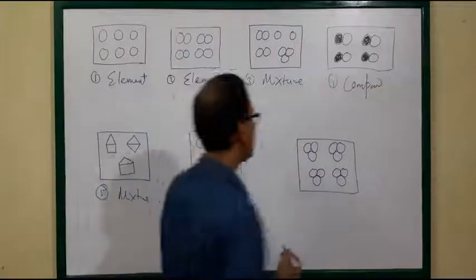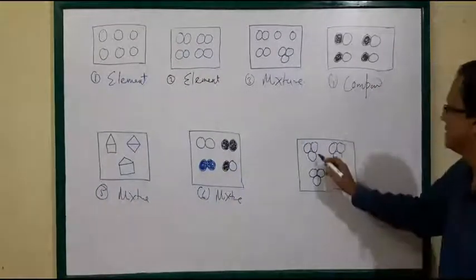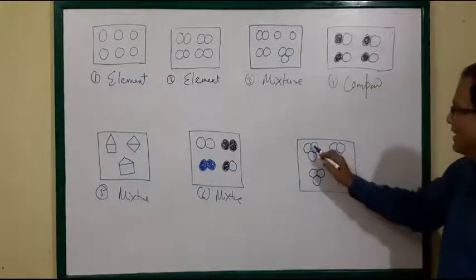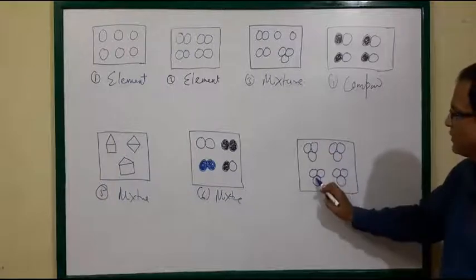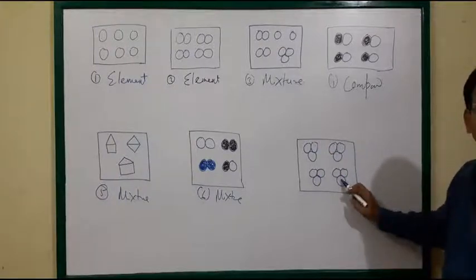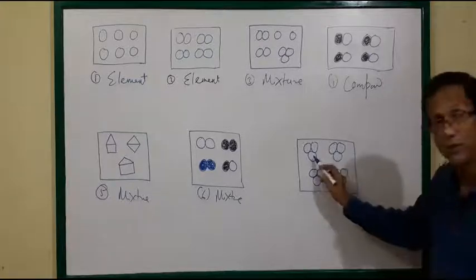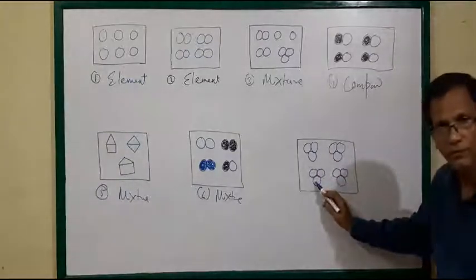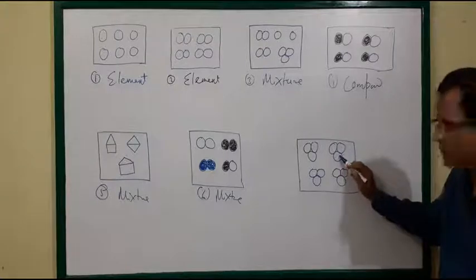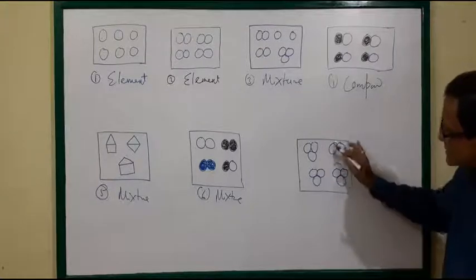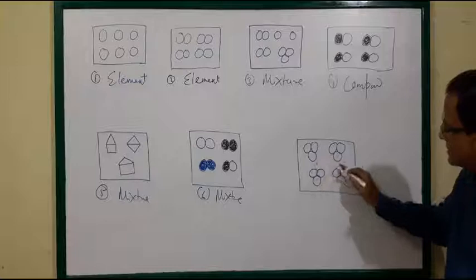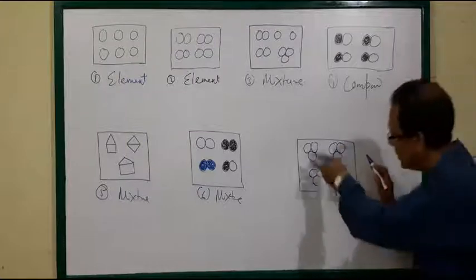You see here, similar types. Similar type means similar type of atoms: triatomic, triatomic, triatomic, triatomic. All 3 atoms combine to form a molecule. So a triatomic molecule of the same type. All are the same atoms, all are white, similar types and in molecular form.